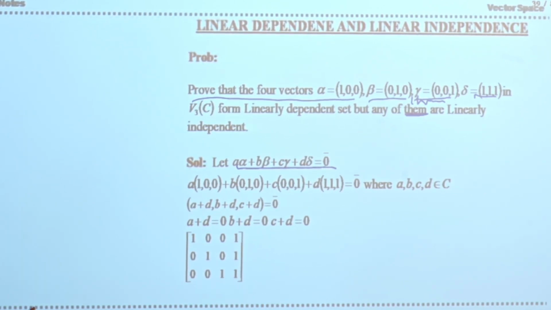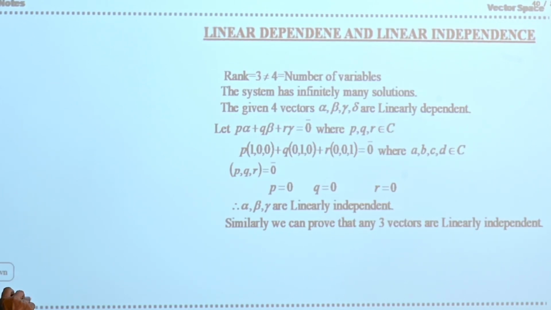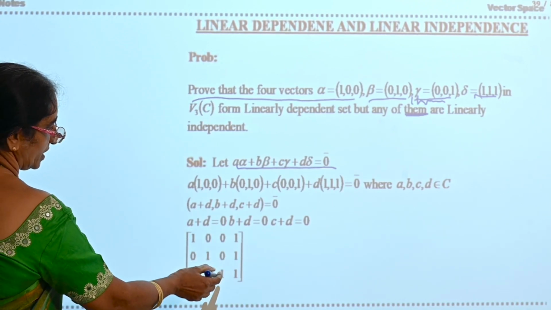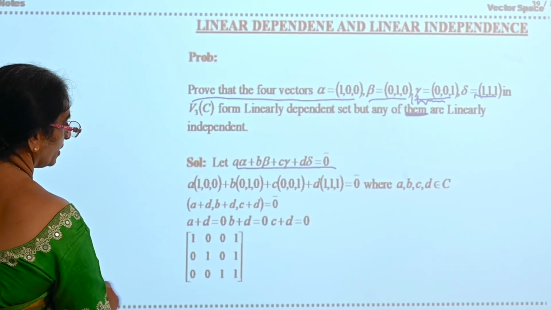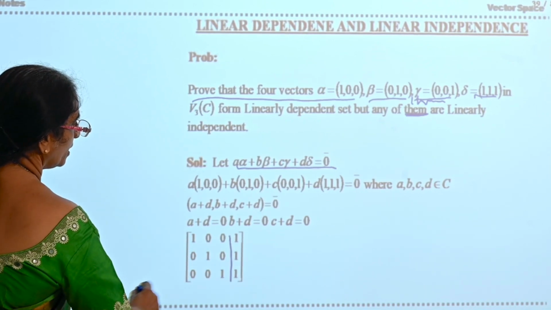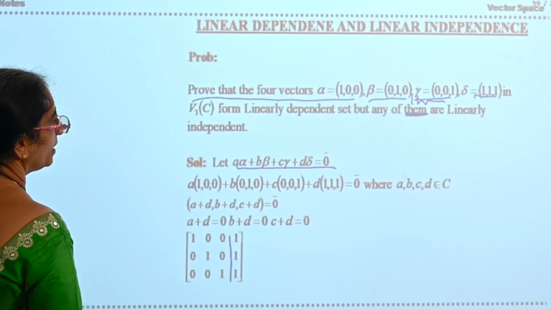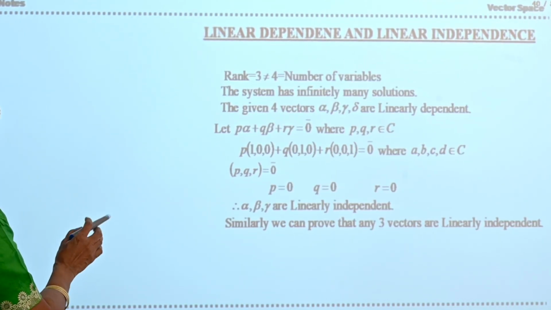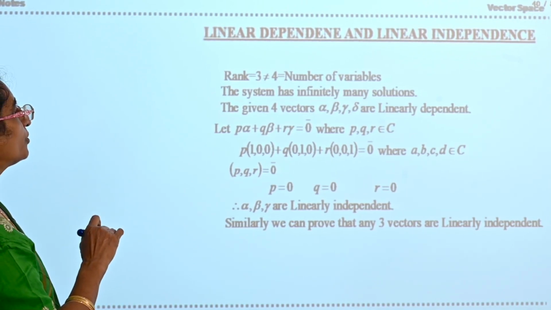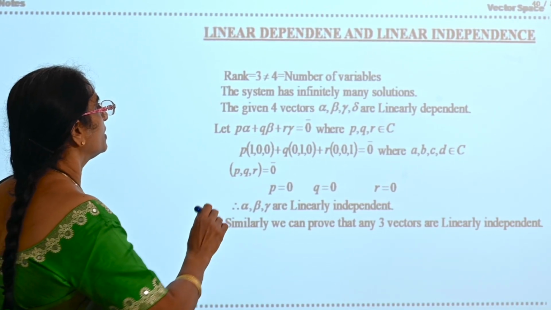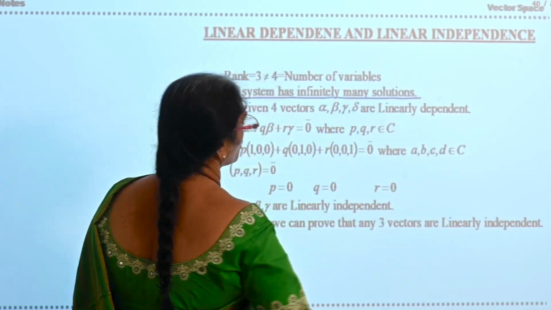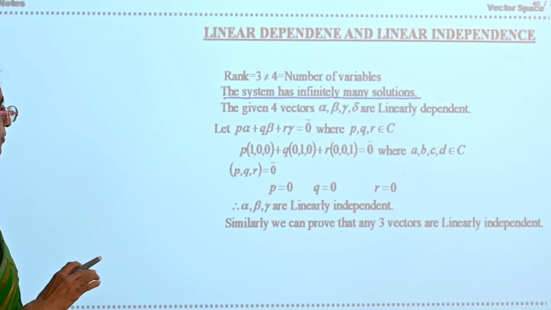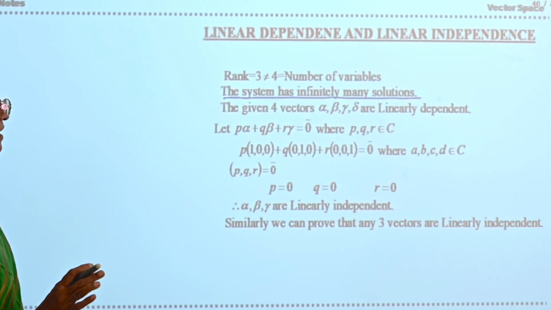And if you observe these equations, the rank of A is equal to 3, and the rank of the augmented matrix is also 3. The rank of A is 3, which is not equal to 4, the number of variables. Therefore, the system has infinitely many solutions. That means A, B, C, D have nonzero values. Therefore, it is a linearly dependent set.